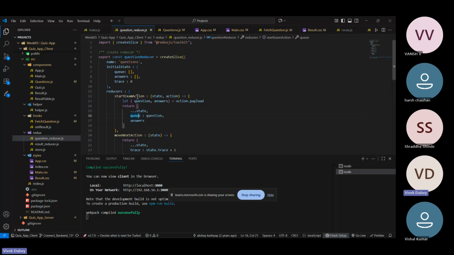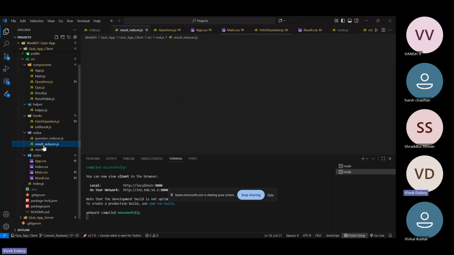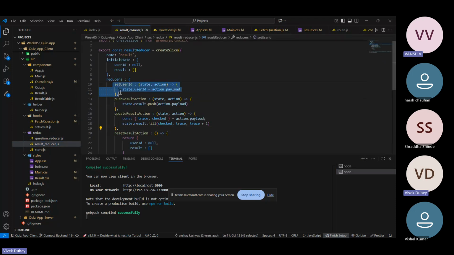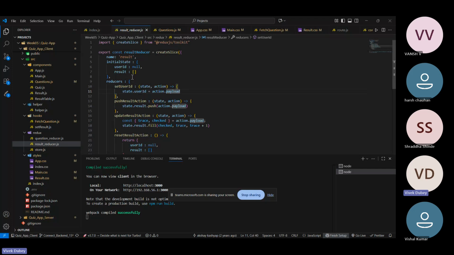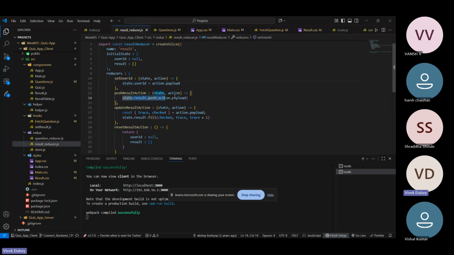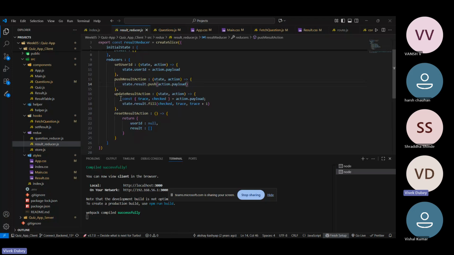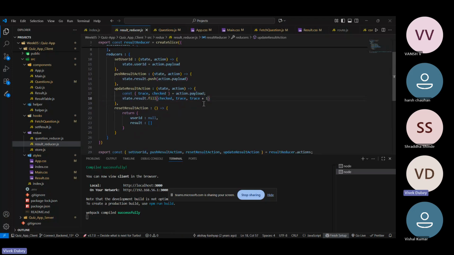quiz. So these are the reducers for that, and we have this result reducer. We are using some reducer which will set the user ID to MongoDB. Like it will fetch the user ID from the action payload that is coming from the backend, and set the user ID in the React. If we have any user, it will set that user ID to that user. And again, that result, we are pushing the result, and we have this update result action.